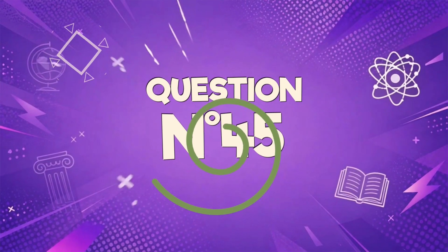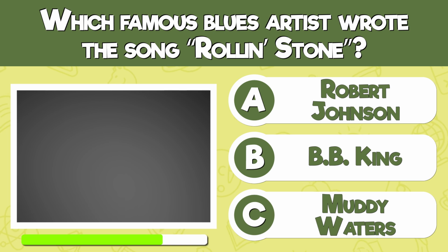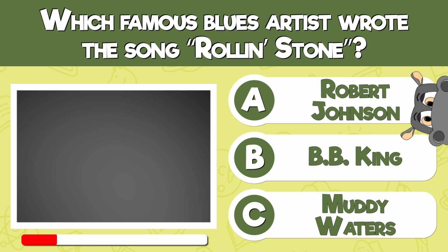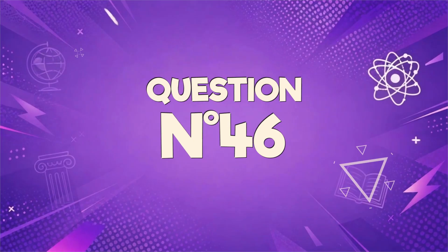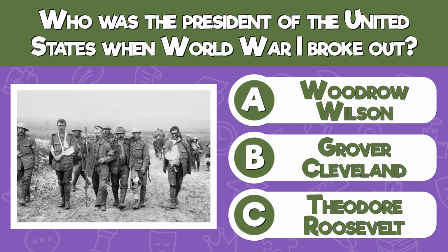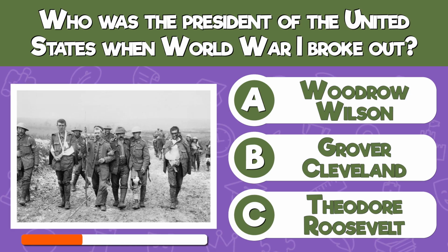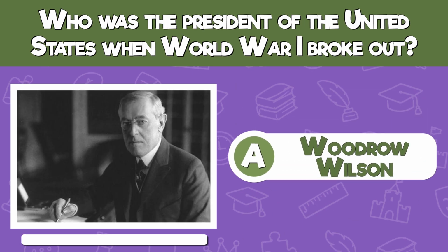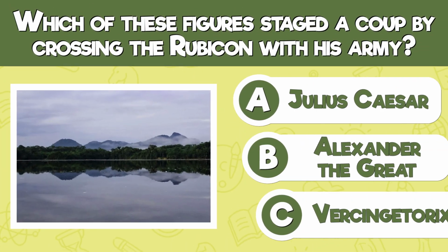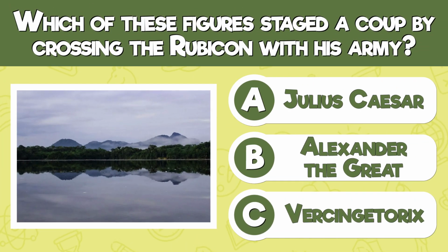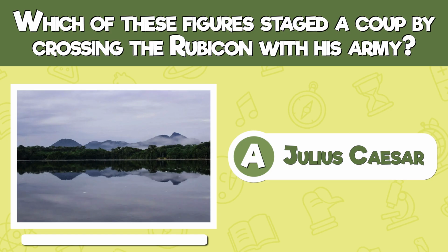Final stretch. Which famous blues artist wrote the song Rollin' Stone? Muddy Waters. Who was the President of the United States when World War I broke out? Woodrow Wilson. Which of these figures staged a coup by crossing the Rubicon with his army? Julius Caesar.